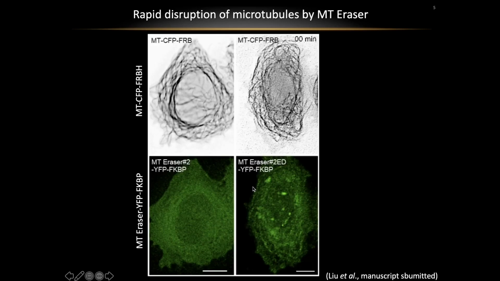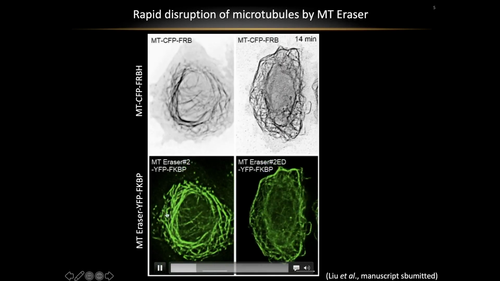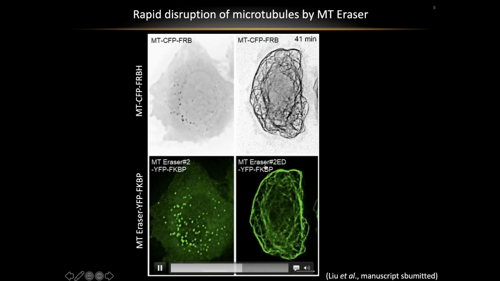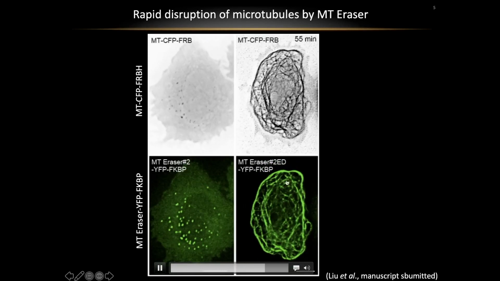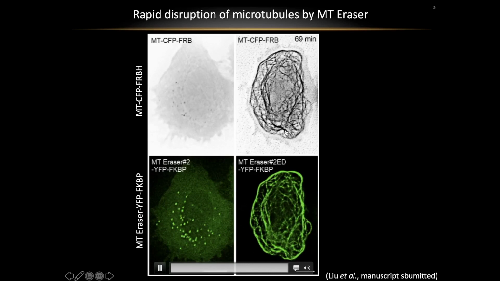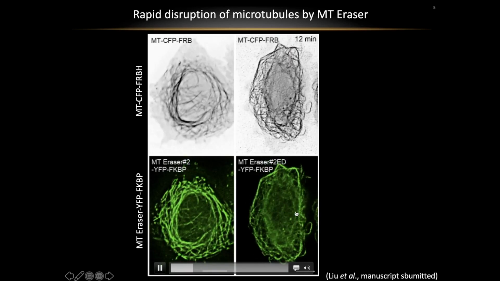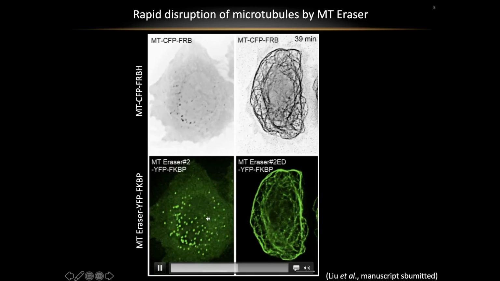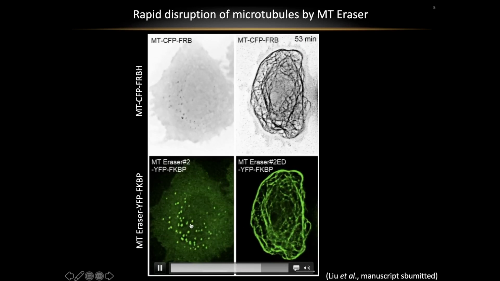With this tool, we translocate an engineered microtubule-severing enzyme we call the microtubule eraser from the cytosol onto the microtubule, which rapidly disrupts the microtubule, as you can see here. Translocation of an enzyme-dead eraser onto the microtubule will not disrupt the microtubule, which serves as a negative control and indicates this event is enzyme-dependent.